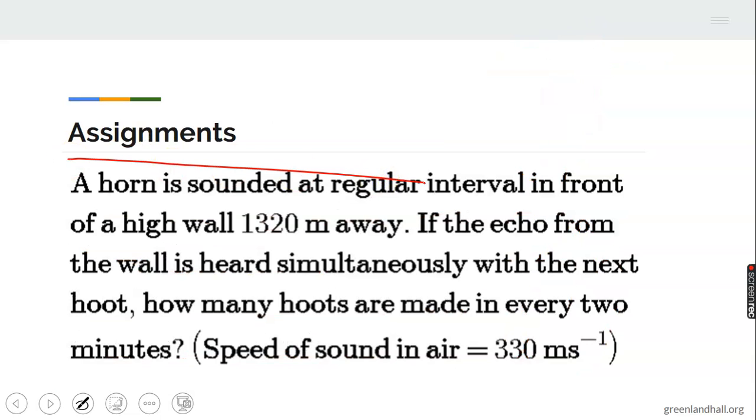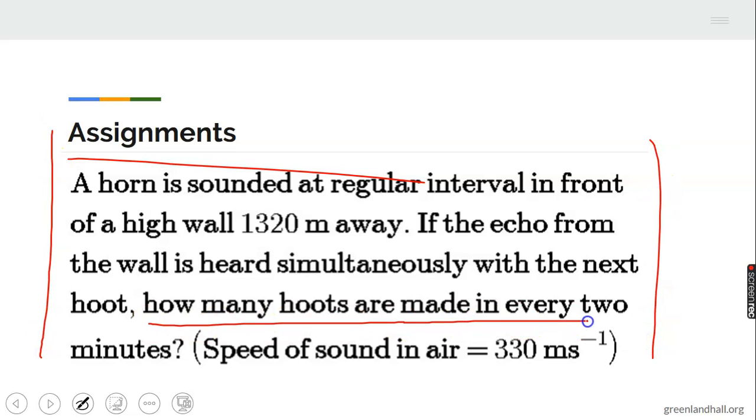Now, the assignment for you to do follows the same process; you just have to calculate how many holes are being made in every 2 minutes.